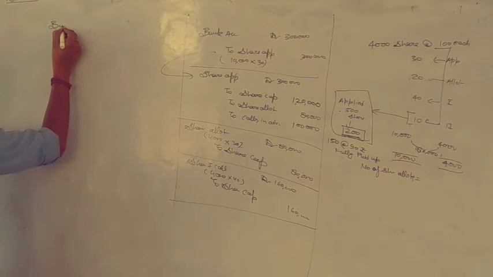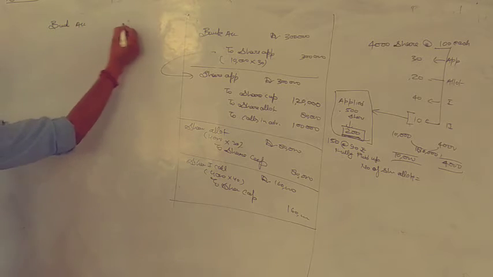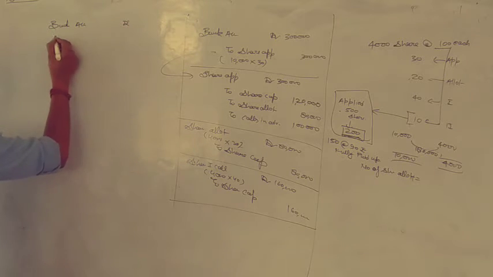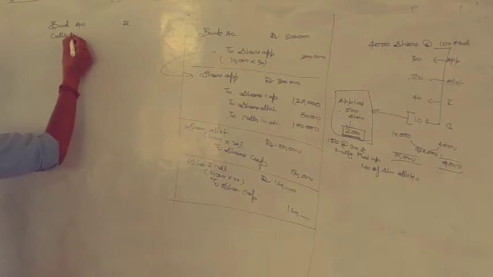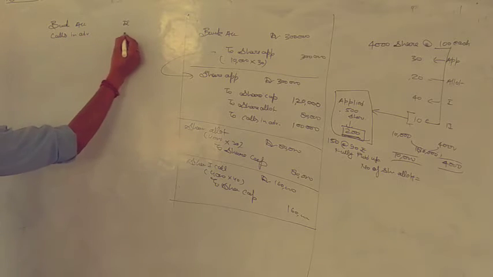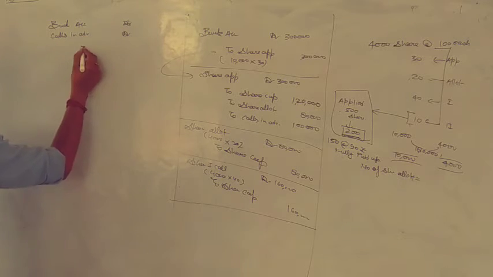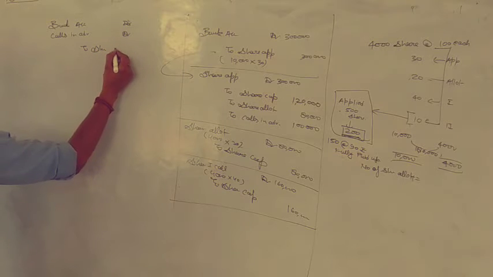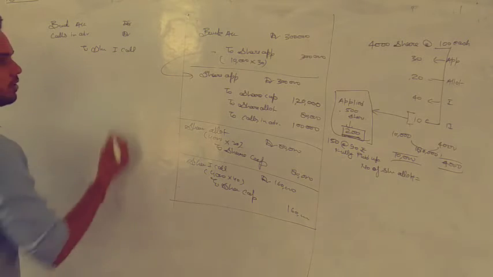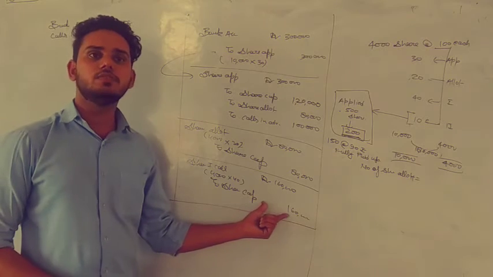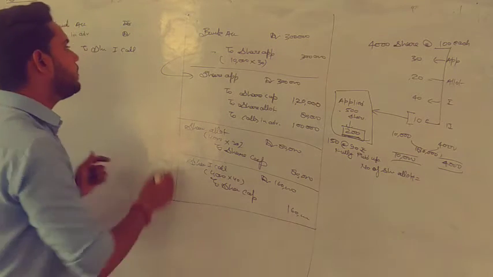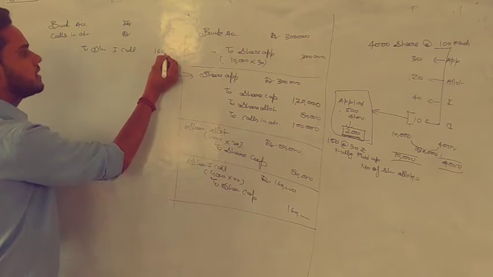bank account debit. We have calls in advance also. So calls in advance debit to share first call. Now we have due entries with 1,60,000. So we'll credit first call with same amount 1,60,000.